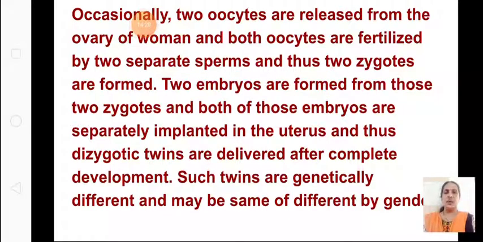When two oocytes are released and two separate sperms unite and two embryos are formed, they are called dizygotic, and they are delivered together, but the gender need not be the same, and they may not look identical also. So this is called dizygotic twins. So, understood monozygotic.